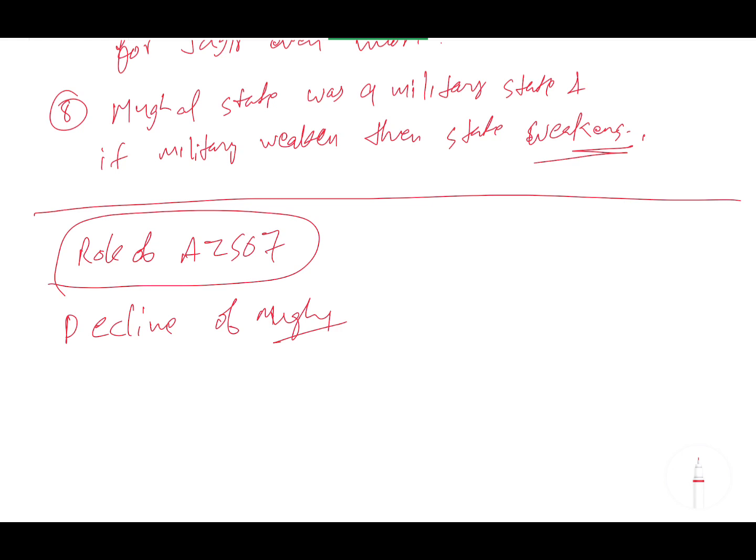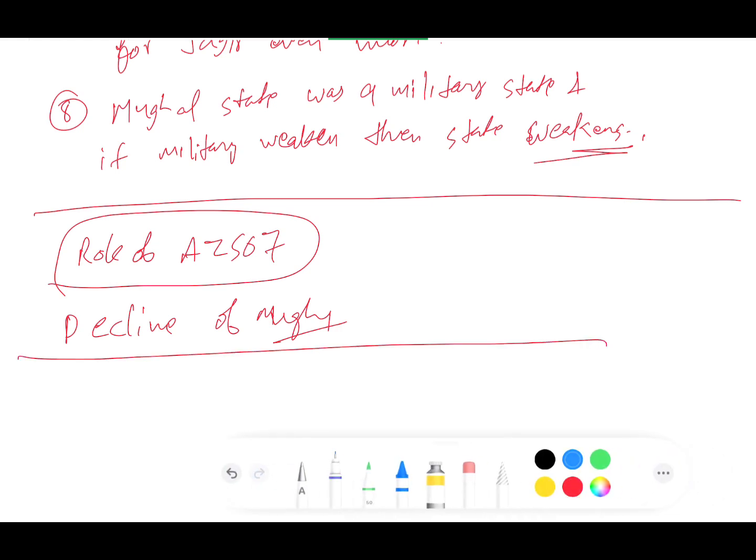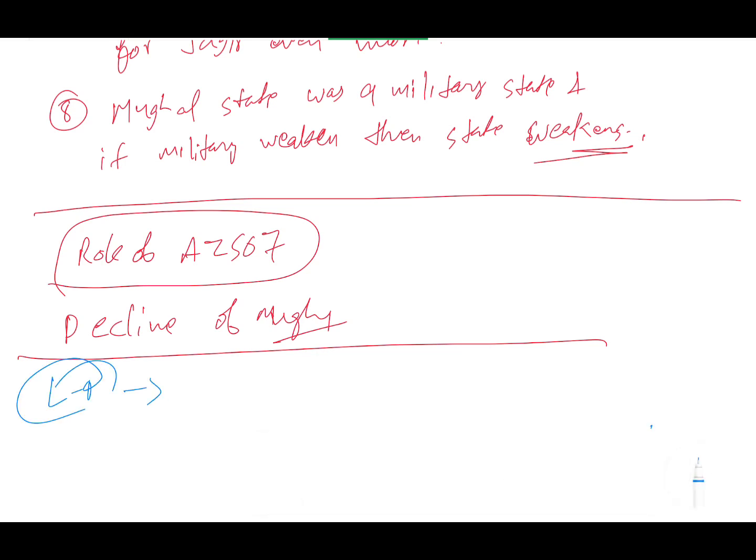So this is the end of this lecture, and the topic of the next lecture, let me write it here. Lecture number 4 will be the next lecture. The topic is proof of decline of Mughals.